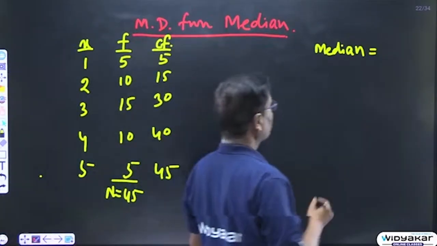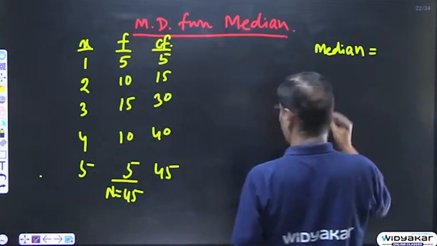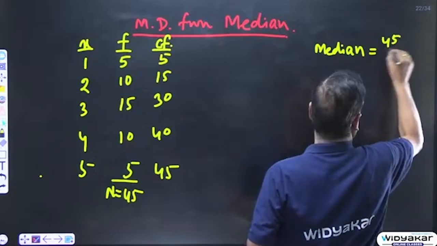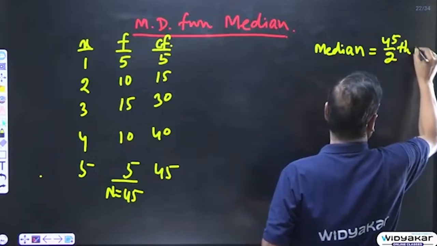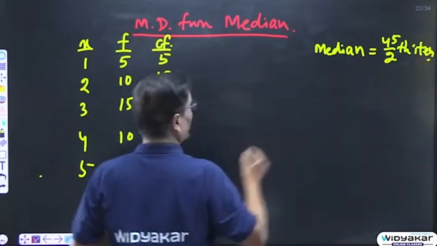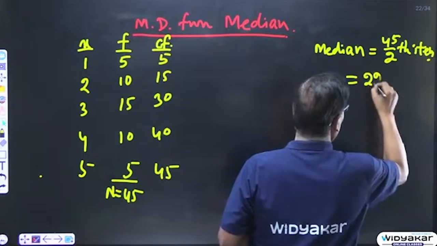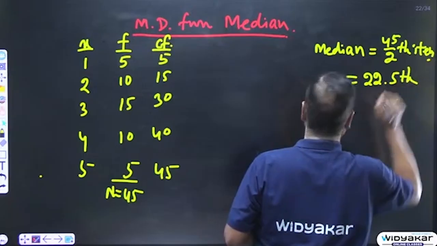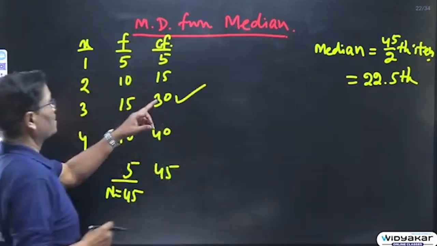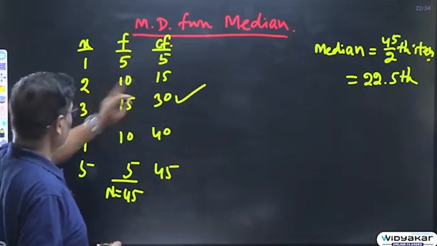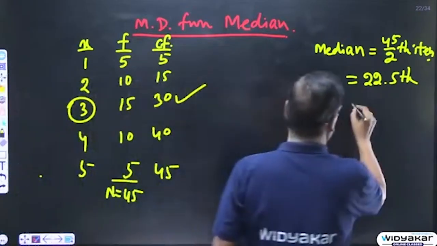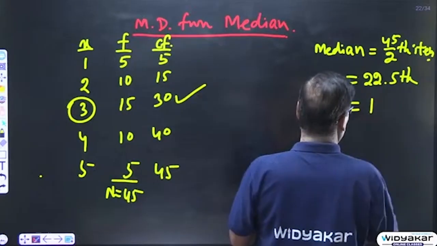In a discrete series, the median is the n by 2th item, that is 45 by 2, which is the 22.5th item. 22.5 comes for the first time not in 5, not in 15, but in 30. So 3 is the median.